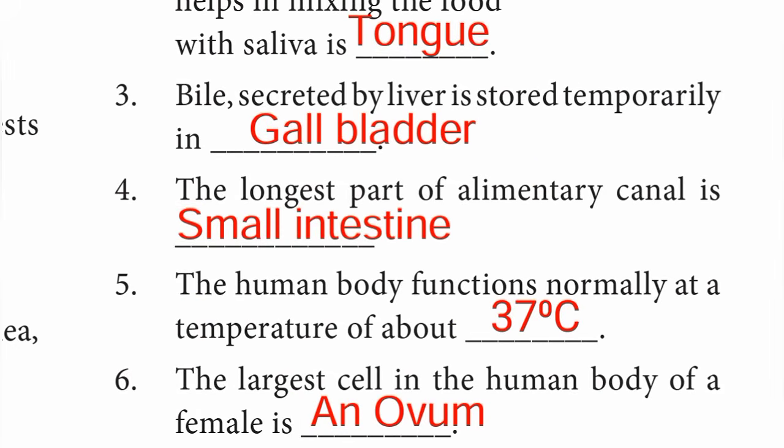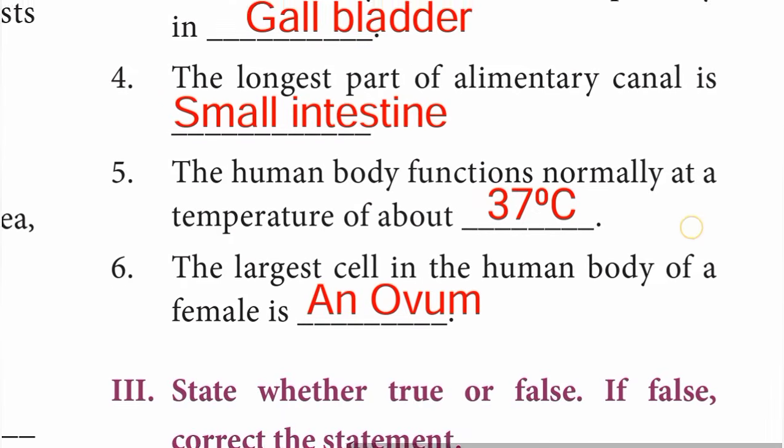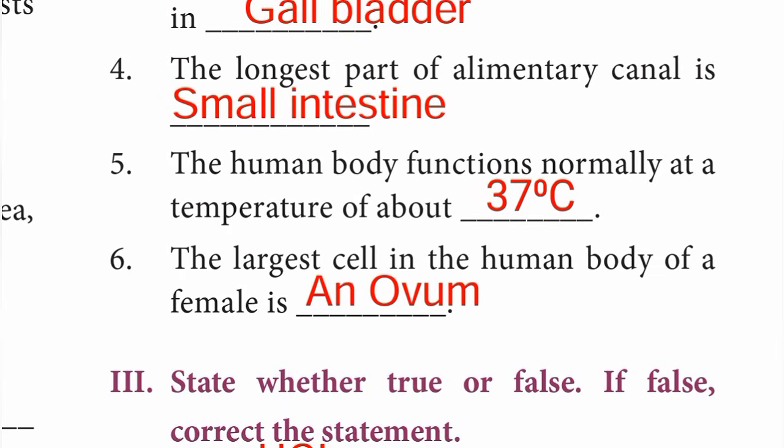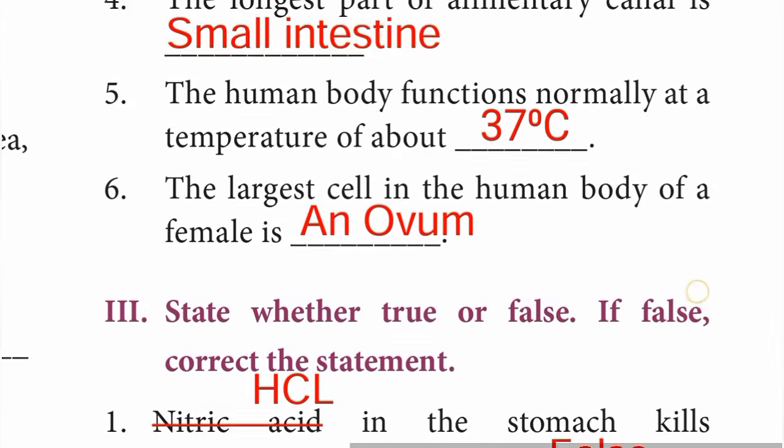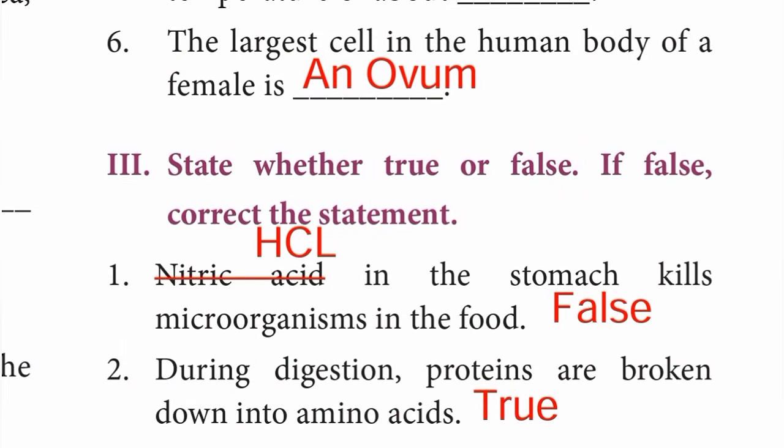Number 4, the longest part of alimentary canal is small intestine. Answer is small intestine. Number 5, the human body functions normally at a temperature of about 37 degrees C. 6. The largest cell in the human body of a female is an ovum. Answer, an ovum. Roman number 3, state whether true or false. If false, correct the statement.